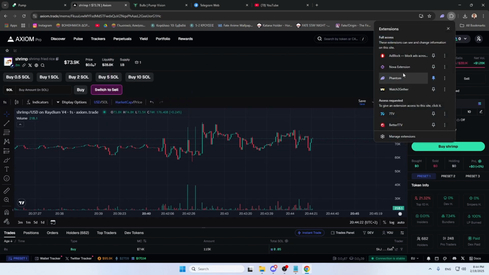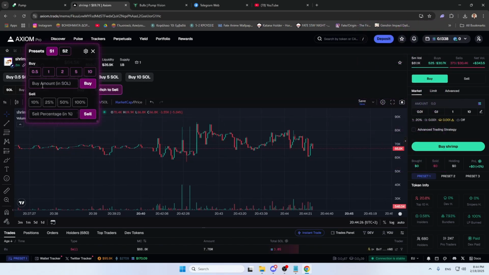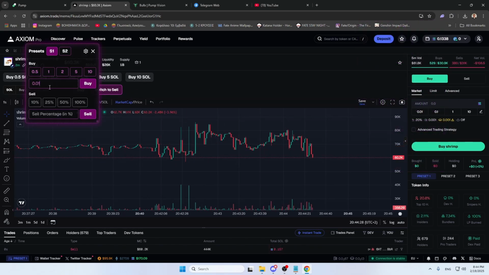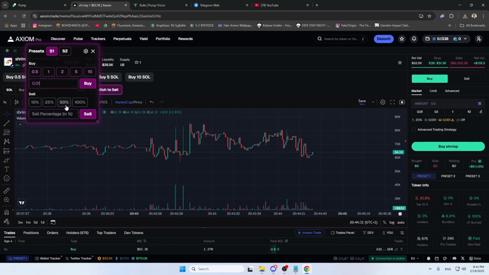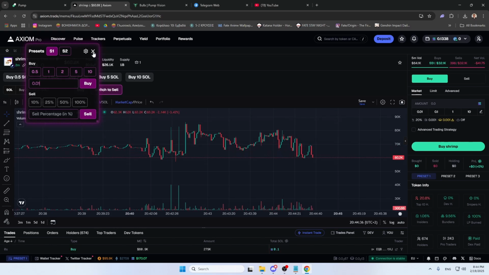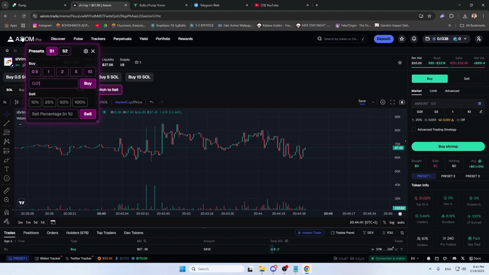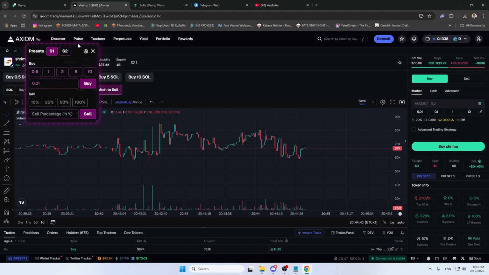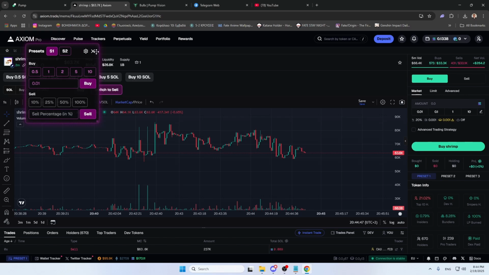You can click here, and you click buy. It buys automatically, and then you choose the percentage you wanna sell. You sell, and basically you can use it together with Axiom Pro. As you can see, I can click it, buy, sell high, and make profit.